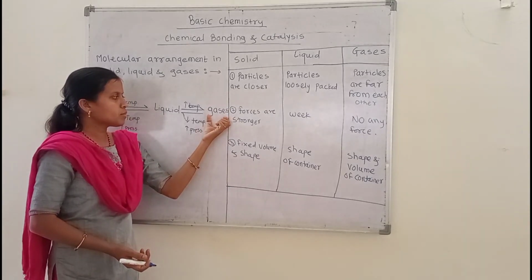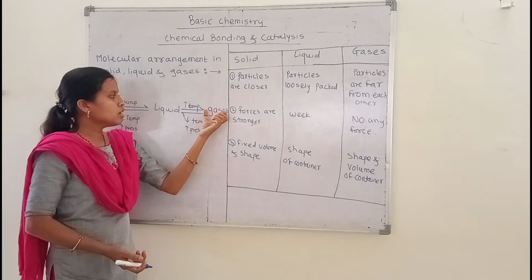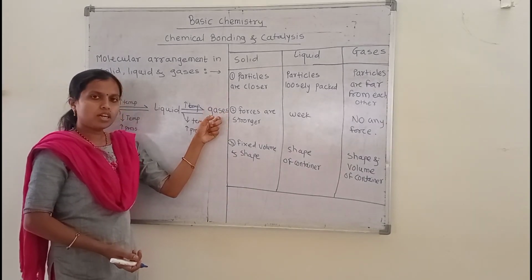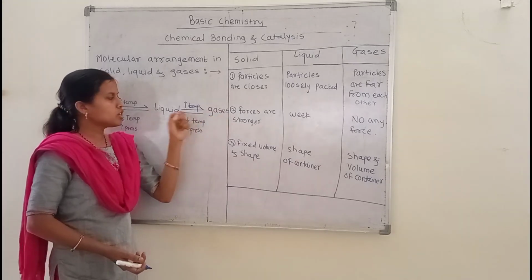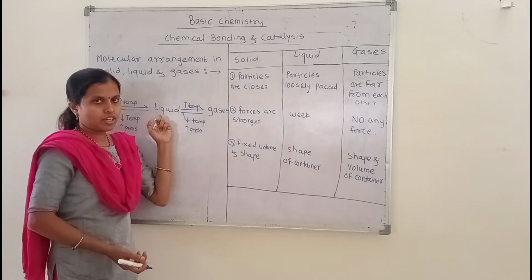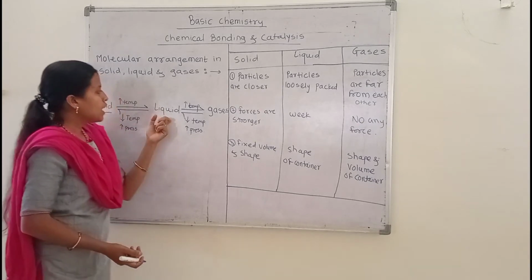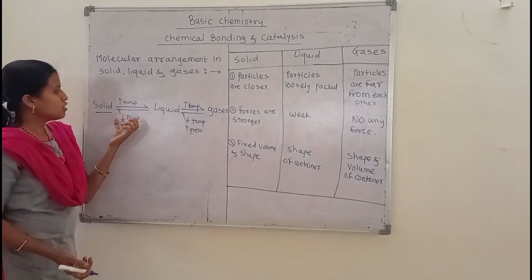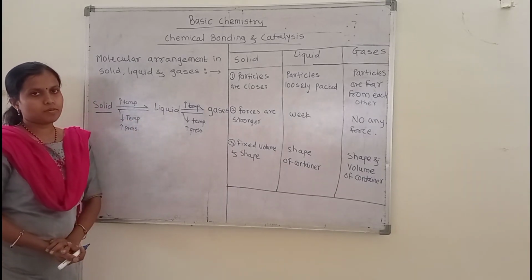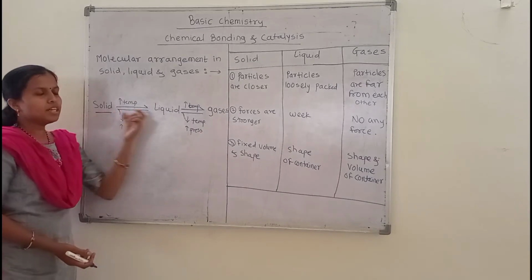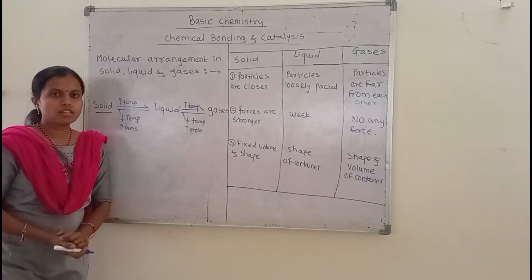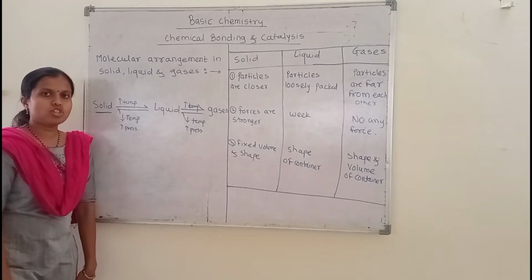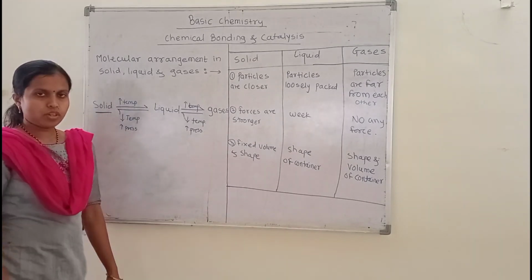Then if we increase the pressure on the gaseous substances and lower the temperature, the gaseous substances become interconverted into the liquid state, and these liquid substances on further cooling get converted into the solid state. So solid substances have a definite size, shape, compressibility and fixed rigidity.